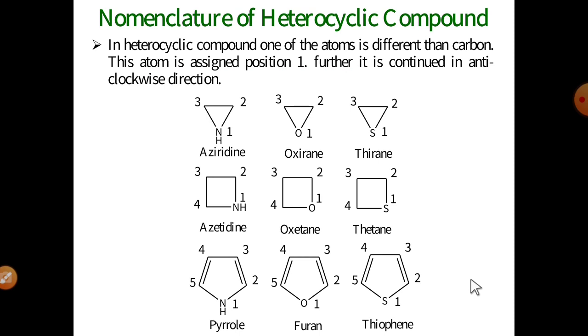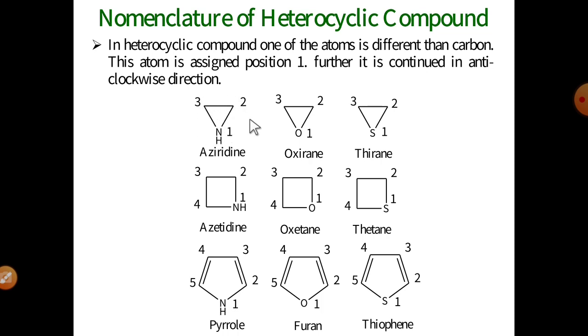Next is the nomenclature of heterocyclic compounds. What is the basic nomenclature system? In a heterocyclic compound, one of the atoms is different from carbon. It means at least one carbon is replaced by a heteroatom, either nitrogen, oxygen or sulfur. This atom is assigned position 1, and numbering continues in the anti-clockwise direction. See the first example, aziridine, a 3-membered heterocyclic compound. The heteroatom nitrogen is at the first position, then the second position, in the anti-clockwise direction.